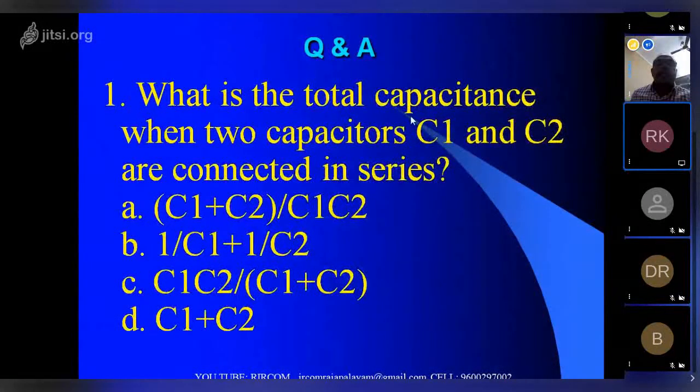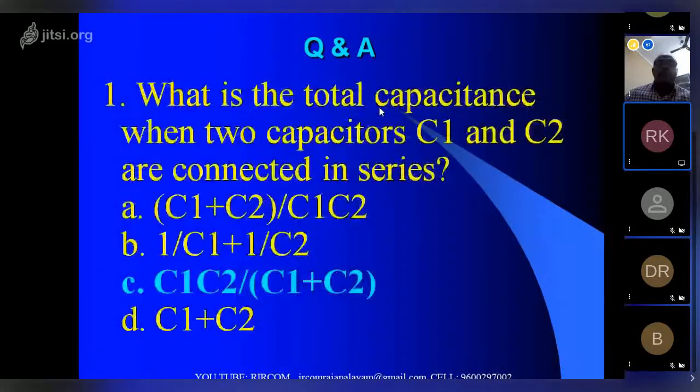What is the total capacitance when two capacitors C1 and C2 are connected in series? 1 by C1 plus 1 by C2 will be the total capacitance value. Oh, sorry, capacitors connected in series, C1 plus C2, oh, it will be in parallel. Please, 1 by C1 plus 1 by C2 will be the correct answer.